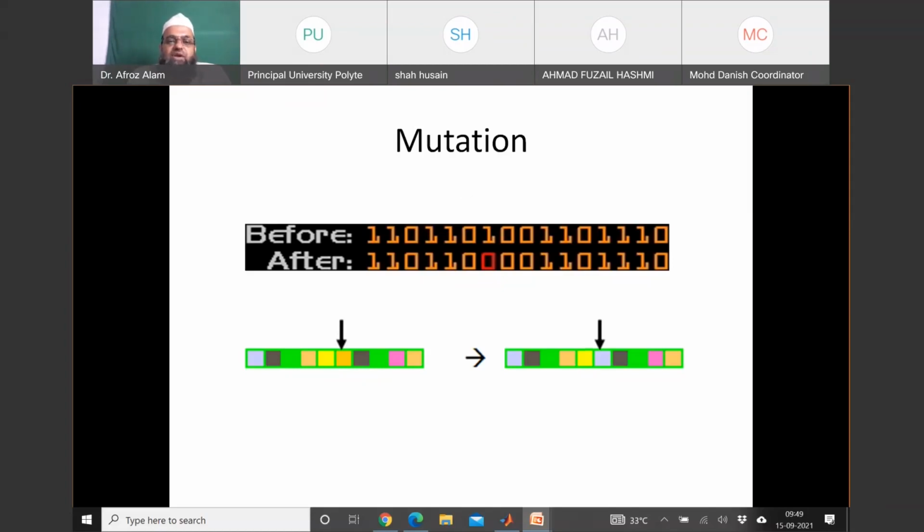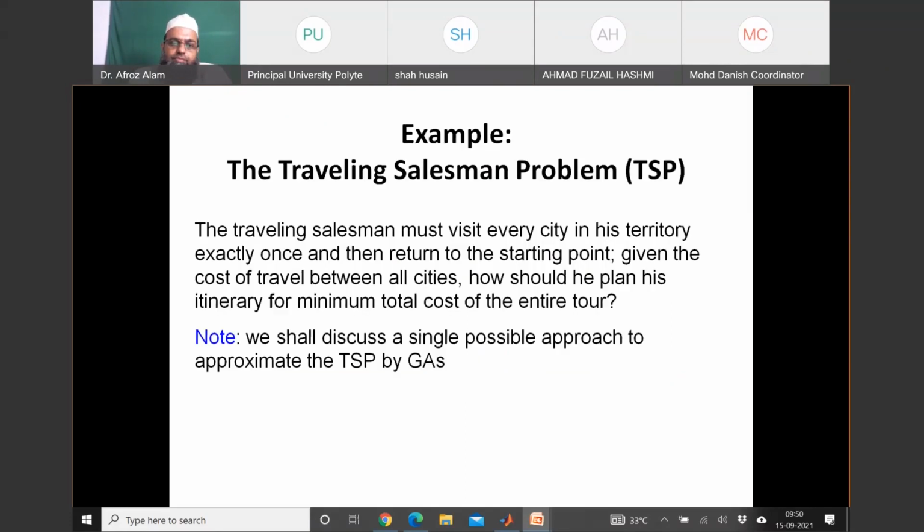But if you have real numbers as your genes, you can easily change them. Like 27.3546, you may change it to something like 23 point something. So this was the theoretical discussion of the technique involved in this algorithm, the genetic algorithm.